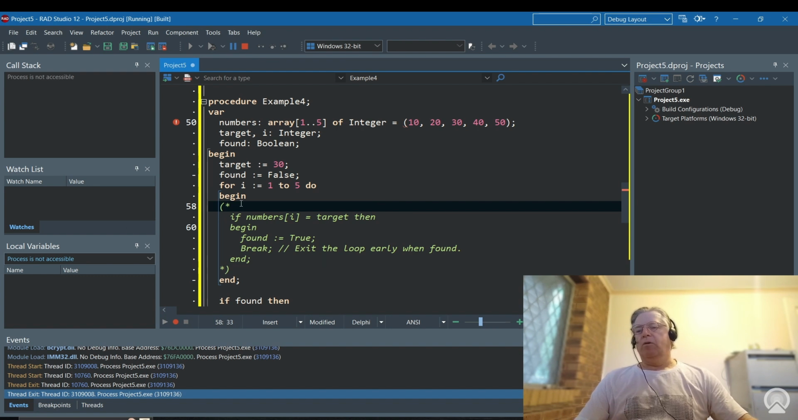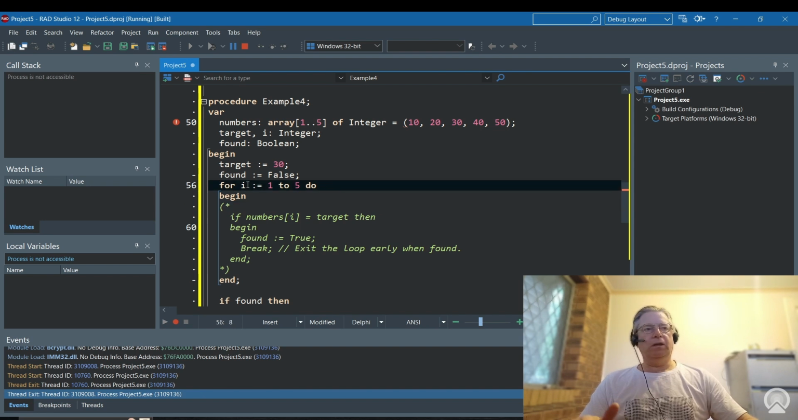So basically a for loop has a control variable here, which is I, and a starting value and an ending value. Now you can go from, let's say, 1 to 10 or 1 to 50, or you could go from 50 down to 1 if you wanted to. So regardless of which direction it's going, it's going to be happening in steps of 1 unit, shall we say.